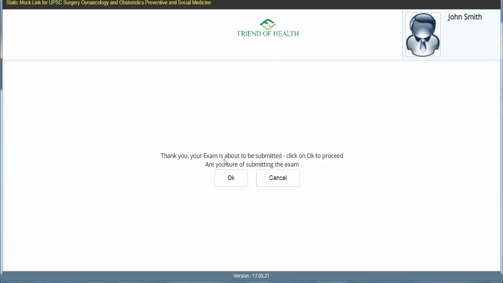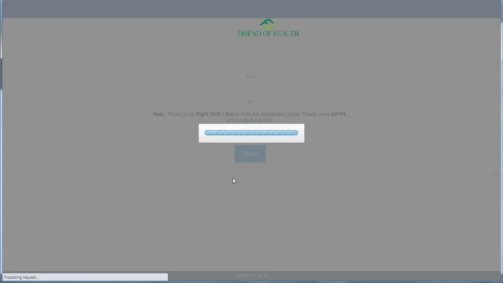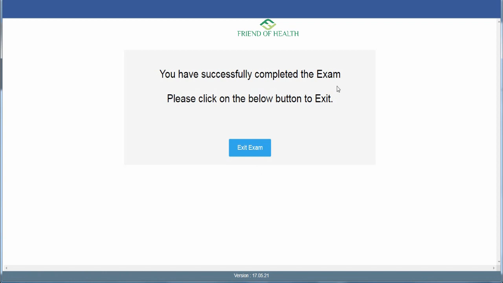If you give yes, thank you, your exam is about to be submitted. Click on OK to proceed. Are you sure of submitting the exam? Okay. Once you give OK, you have successfully completed the exam. Please click on the below button to exit. So this is the exam pattern from the start to end. So hope this will help you.